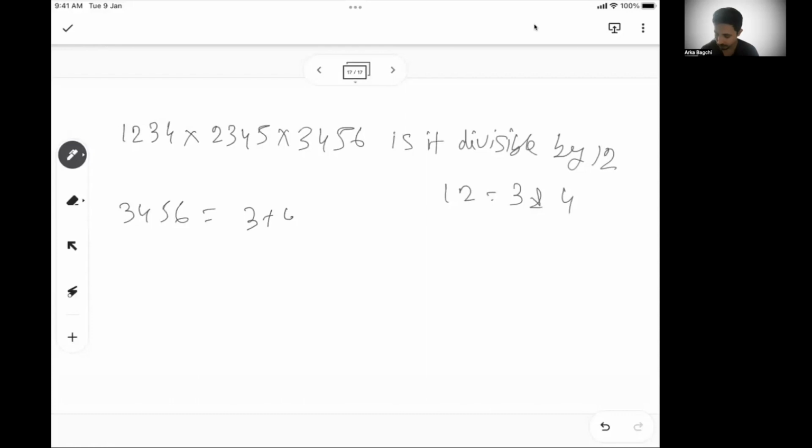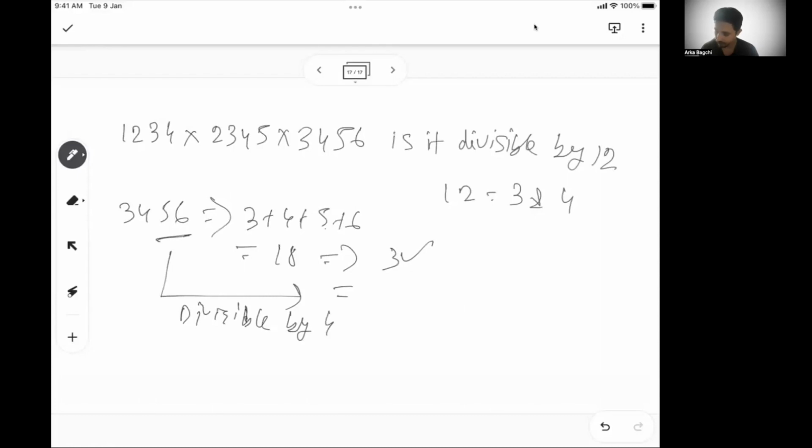the sum of the digits is 3 plus 4 plus 5 plus 6. So 7 plus 5, 12, 18. So this is divisible by 3. And 56 as a number is divisible by 4. So 4 is also checked. So if 3456 as a number is divisible by 3 and 4, so can I say 3456 is divisible by 12?